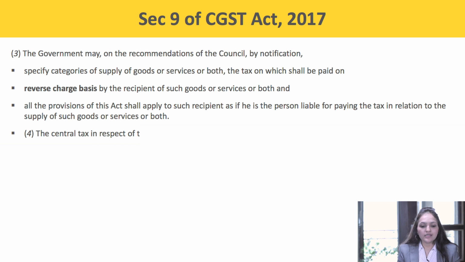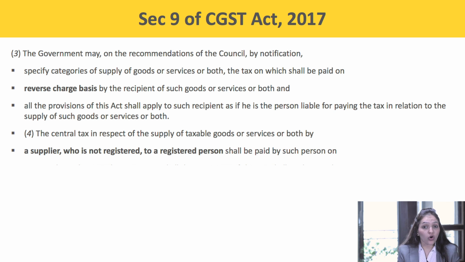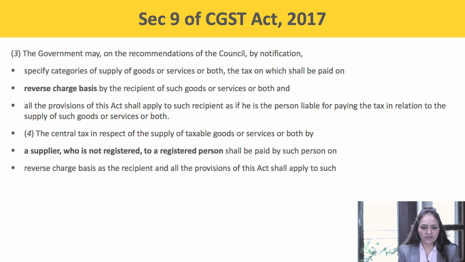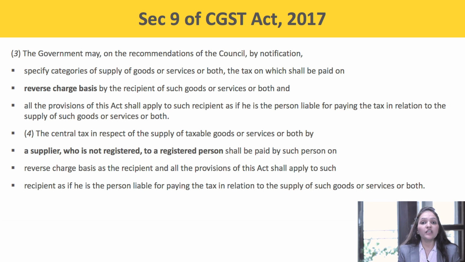Now coming over to the next subsection, it says central tax in respect of supply of taxable goods or services or both by a supplier who is not registered to a registered person shall be paid by such person on reverse charge basis as the recipient, and all the provisions of this act shall apply to such recipient as if he is the person liable for paying the tax in relation to such supply of goods or services.